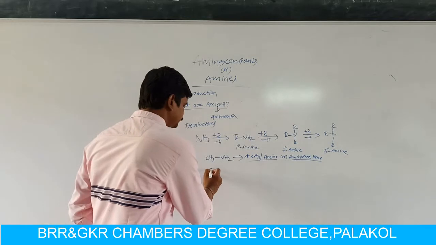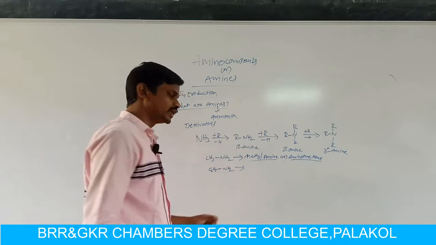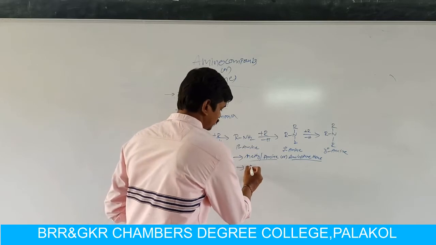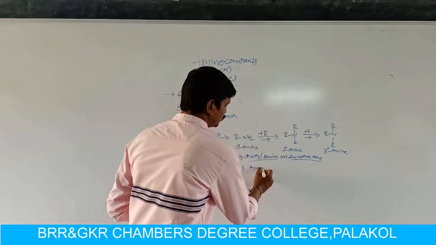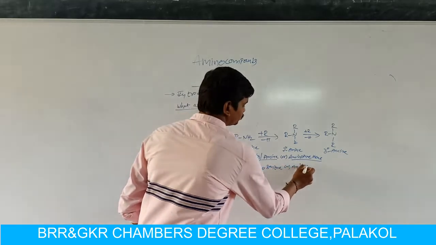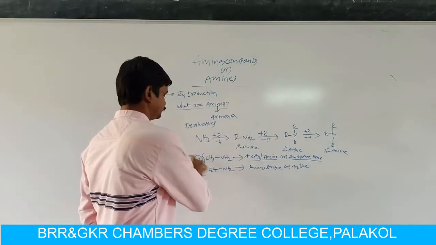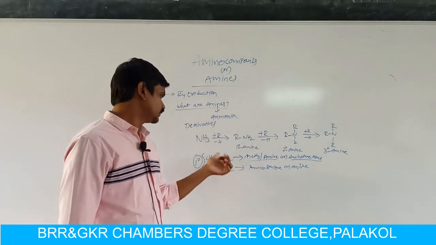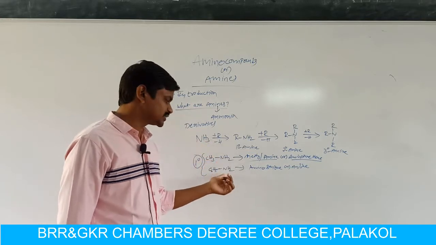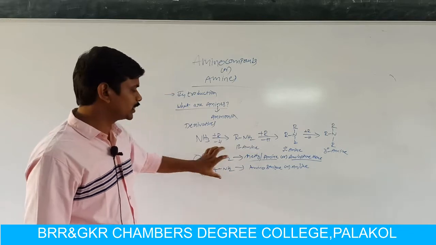If one hydrogen atom in ammonia is replaced by a benzene ring, then we get C6H5NH2. The name of this compound is aminobenzene, or the common name is aniline. So these two are primary amines, because in the ammonia molecule, one hydrogen atom is replaced by methyl and one hydrogen atom is replaced by phenyl.